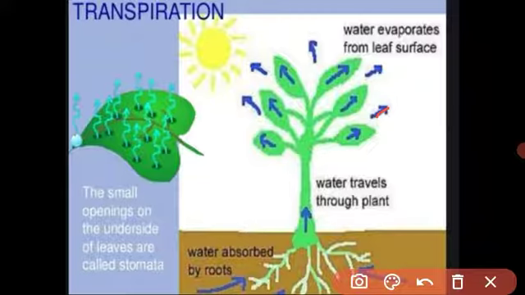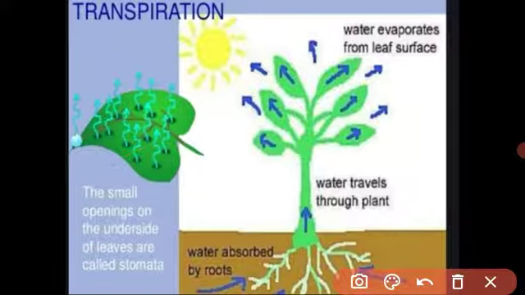Got it? What is transpiration, student? Transpiration is one kind of sweating of the plant. The plant is standing the whole day in front of the hot sun, and the plant also throws out water from the aerial parts of the plant, keeps its body cool and maintains the body temperature of the plant, as well as keeping our atmosphere cool. What does it mean? The aerial parts, the leaf, stem, some branches, are the aerial parts of the plant, and the plant throws out water as water vapor. It is called transpiration.